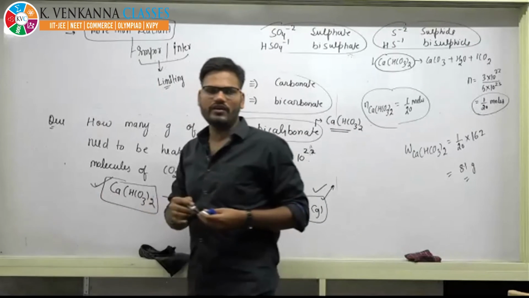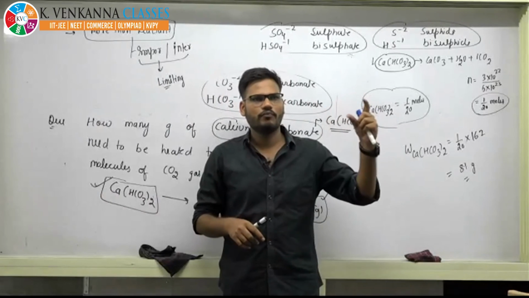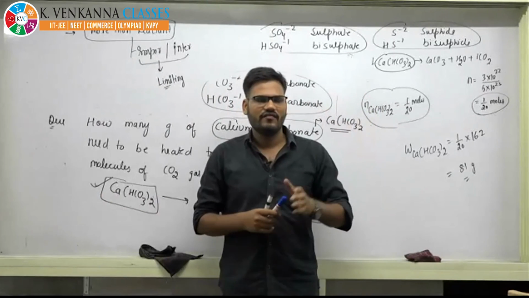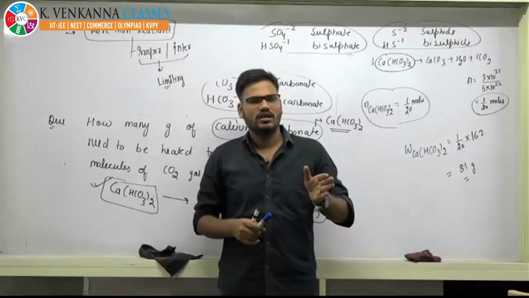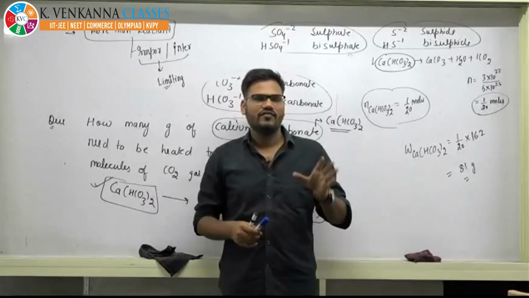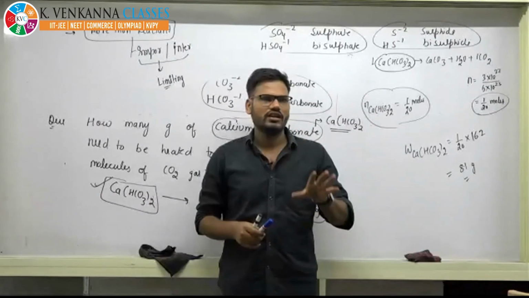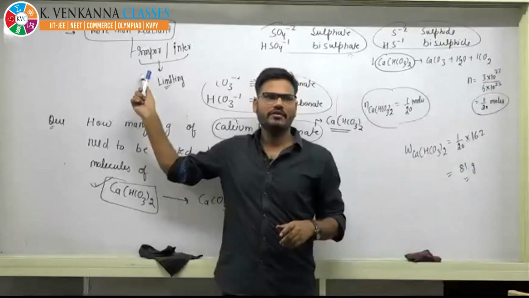Till now, we did not see any limiting reagent because there was only one component on the reactant side. Whenever there is more than one component on the reactant side, there might be cases where limiting reagent plays a role. So in the next class, we are going to study limiting reagent.